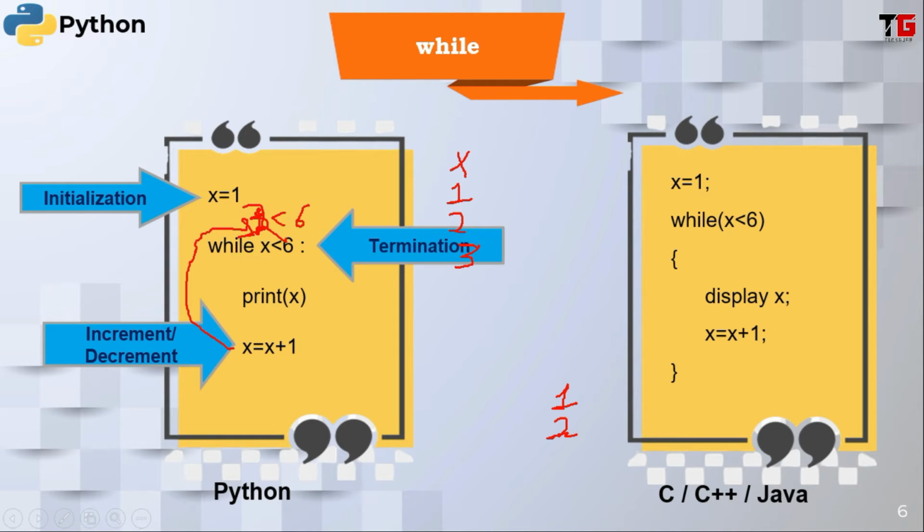x is 3. Yes. So it will print the value of x. It means 3. Then x will become 4. 4 is less than 6. Yes, it will print 4. Then x will become 5.